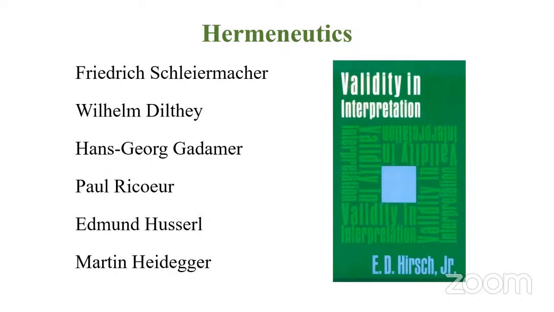So you can take this as an exercise. Why don't you find out the important works by these thinkers? We have Friedrich Schleiermacher or Wilhelm Dilthey, Hans Georg Gadamer, Paul Ricoeur. The four of them are exclusively associated with this school of thought, hermeneutics. The last two, yes, they are also brought under this category, or sometimes they are associated with another school of thought called phenomenology.